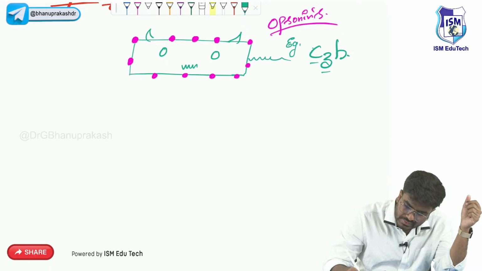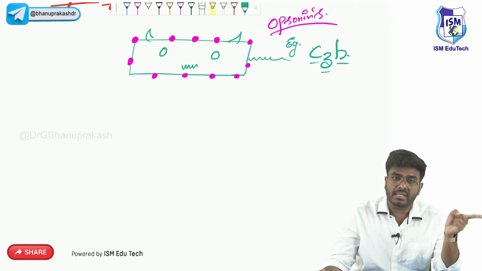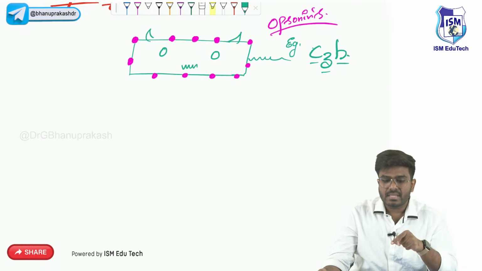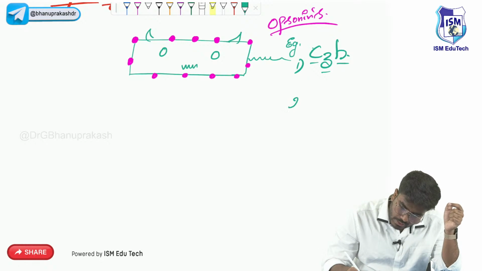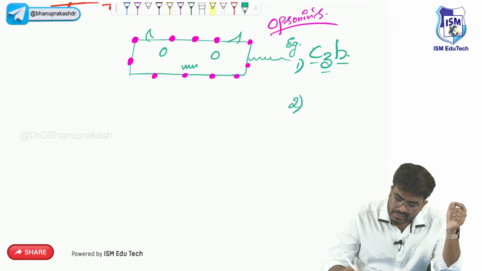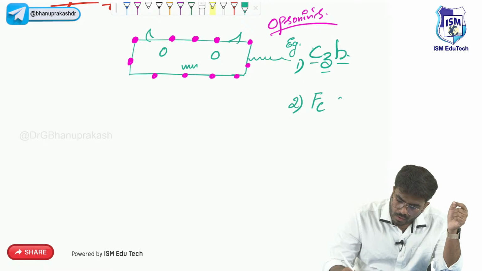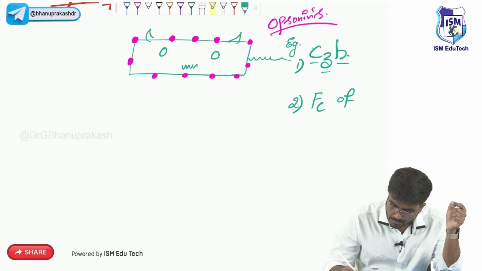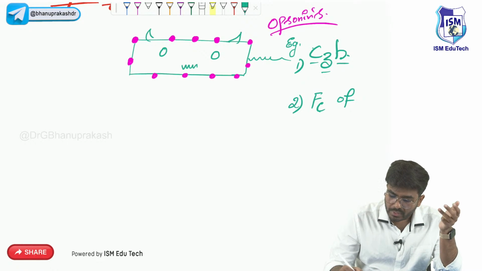C3b. Okay, C3b. C5a is a chemotactic agent. C3b is an opsonin. Okay, the first molecule and second molecule which I want you to know is the Fc portion of IgG. Fc means fragment complement binding portion of IgG.